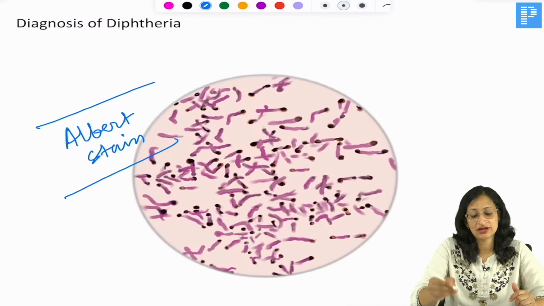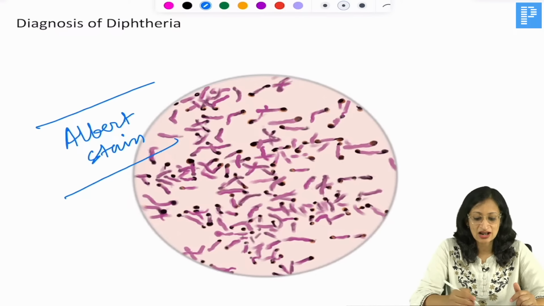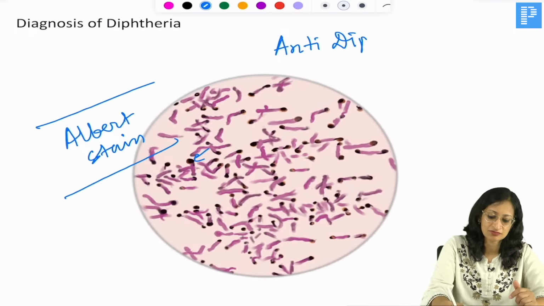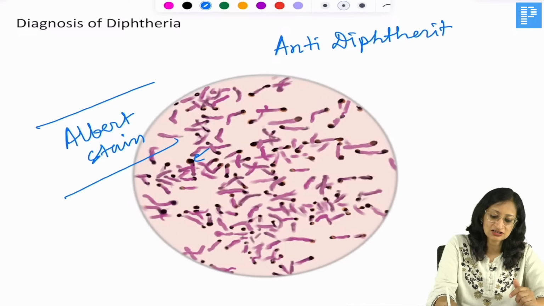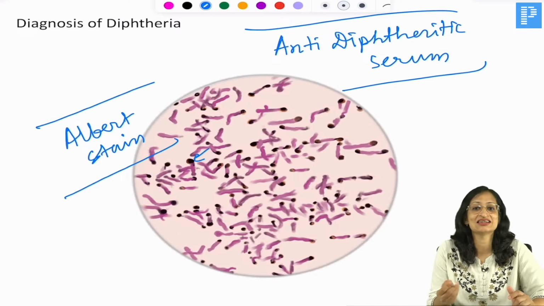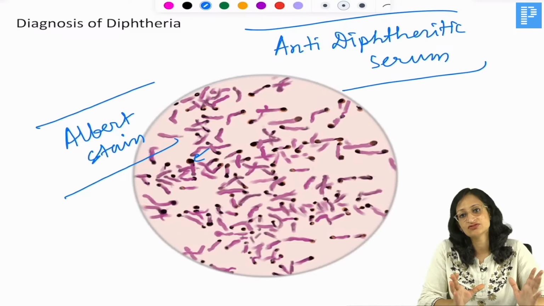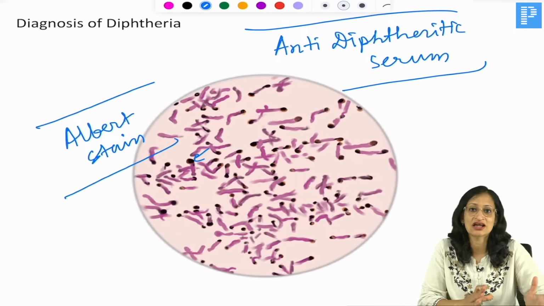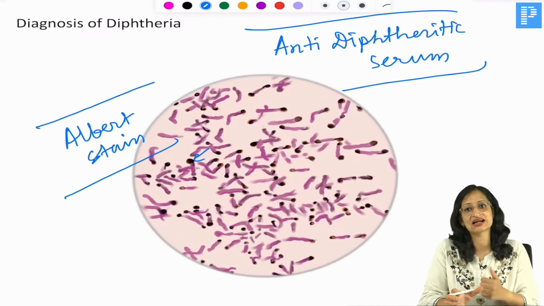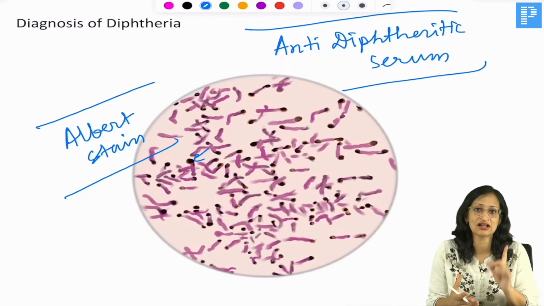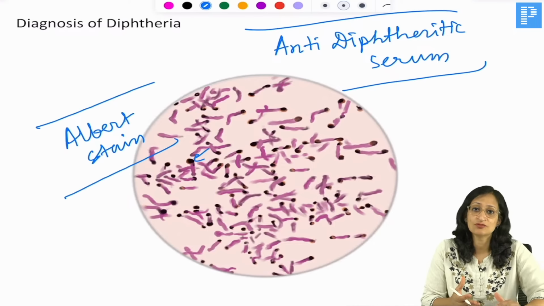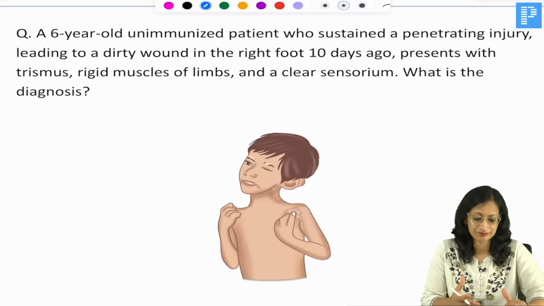The bacilli. Okay, so you can see these metachromatic granules here, and the drug of choice for diphtheria is anti-diphtheritic serum. So apart from antibiotics, anti-diphtheritic serum is a must, and mortality and morbidity is very high in cases of diphtheria. The close contacts will require antibiotic prophylaxis using either penicillin, erythromycin or azithromycin, and immunization of contacts if they have not received any booster in the last 5 years or received less than 3 doses of diphtheria containing vaccine. Immunization of contacts again is mandatory.